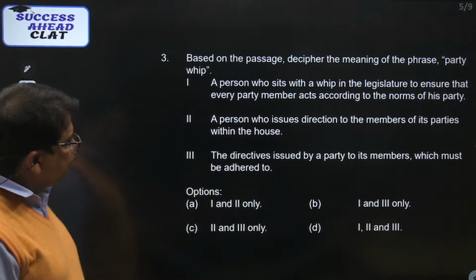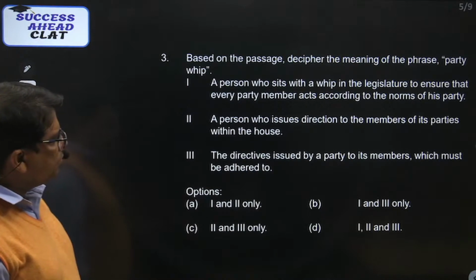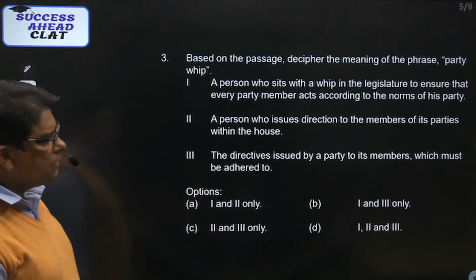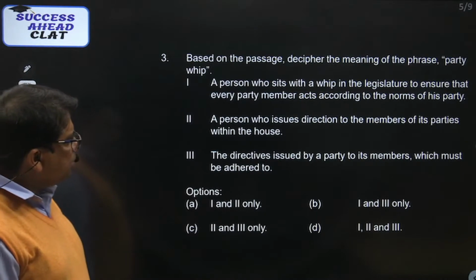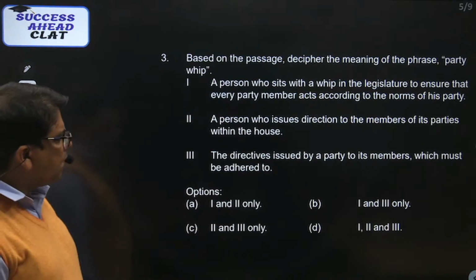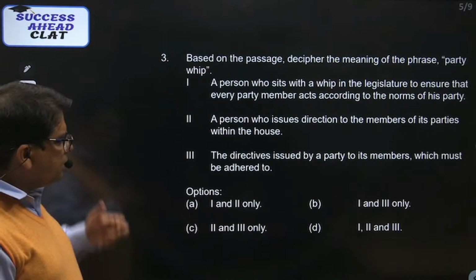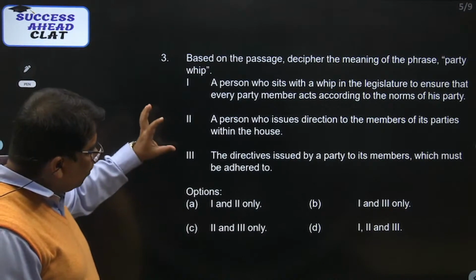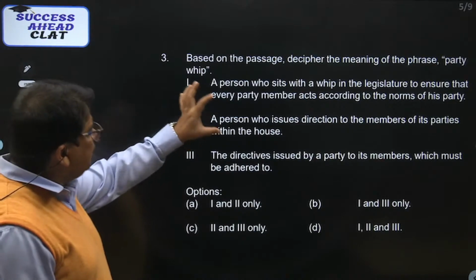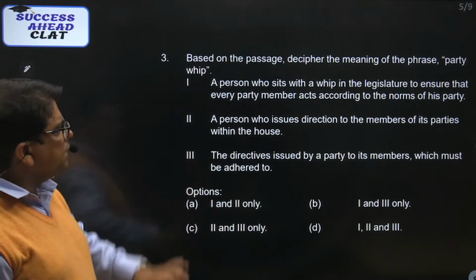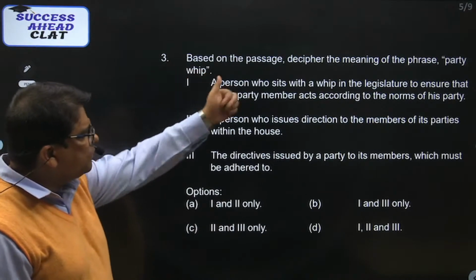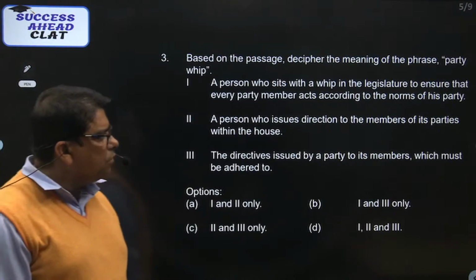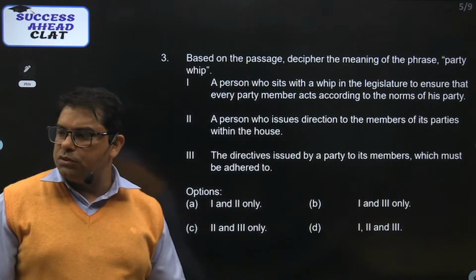तो decipher करते हैं. A party who sits with a whip in the legislature to ensure that every party member acts according to the norms of his party. A person who issues directions to the members of its parties within the house. The directives issued by a party to its members which must be adhered to. तो इन तीनों में से कौन सा स्टेटमेंट पार्टी विप से रिलेट करता है? The meaning of the phrase party whip. A person who sits with the whip in the legislature to ensure that every party member acts according to the norms of the party. देखो इसकी मीनिंग है ना, पहले वाली की मीनिंग कुछ अलग ही निकल रही है.